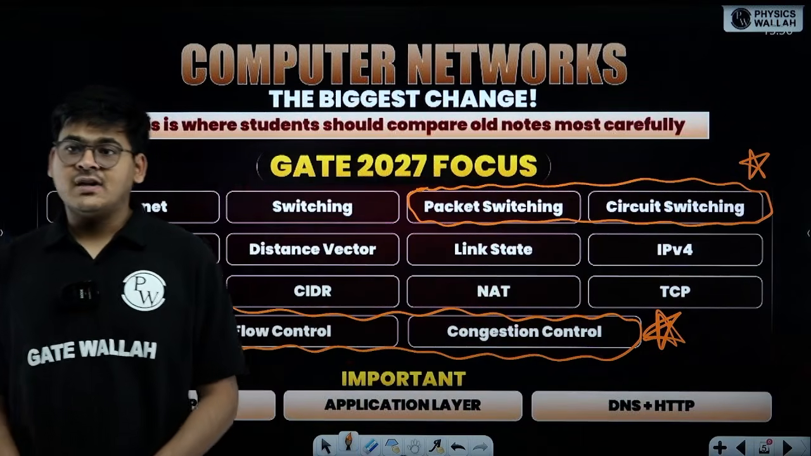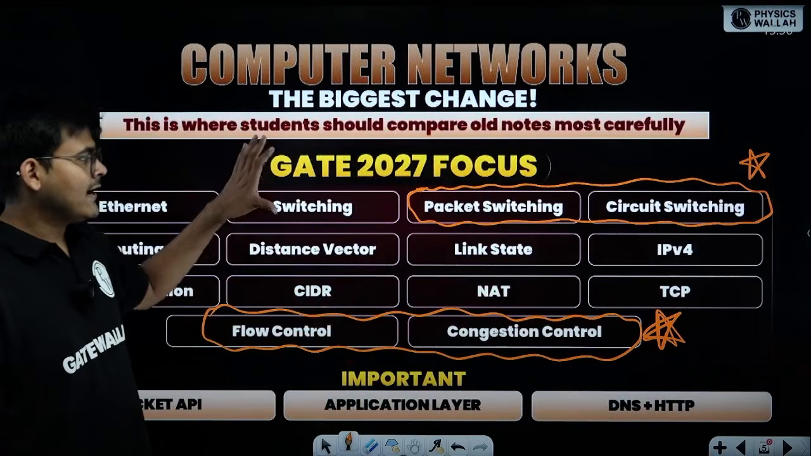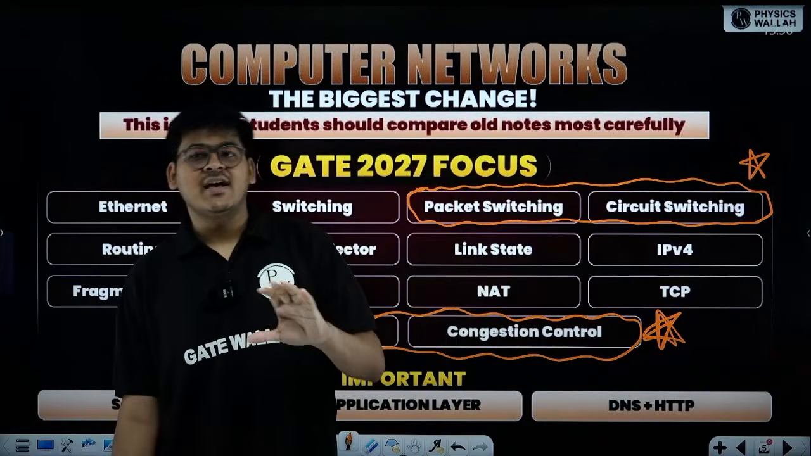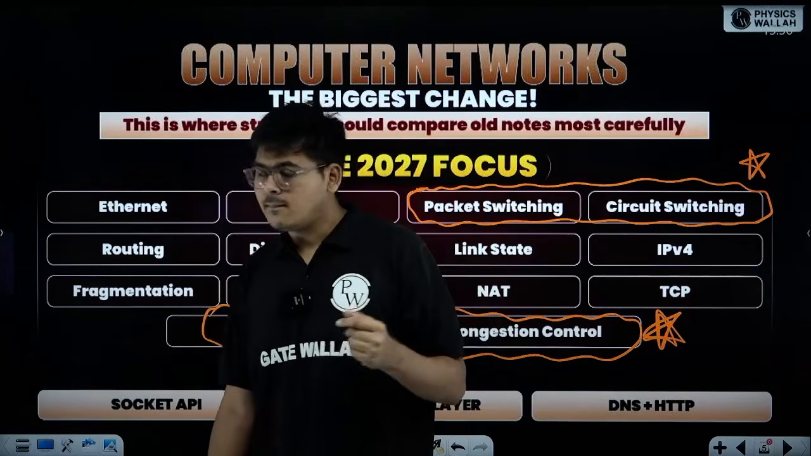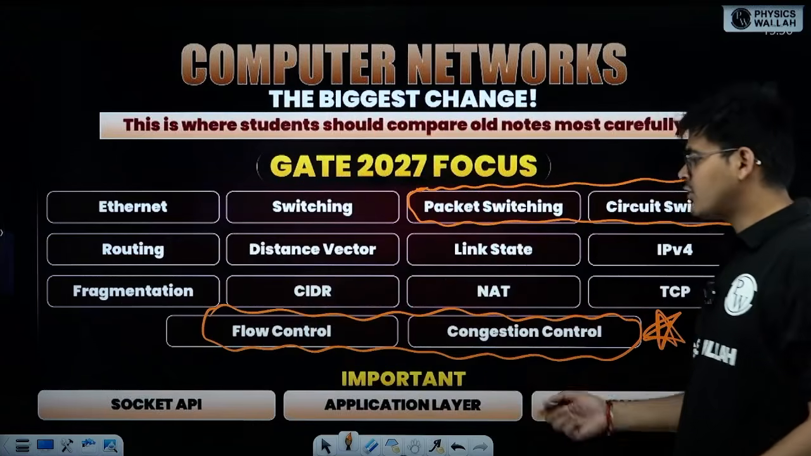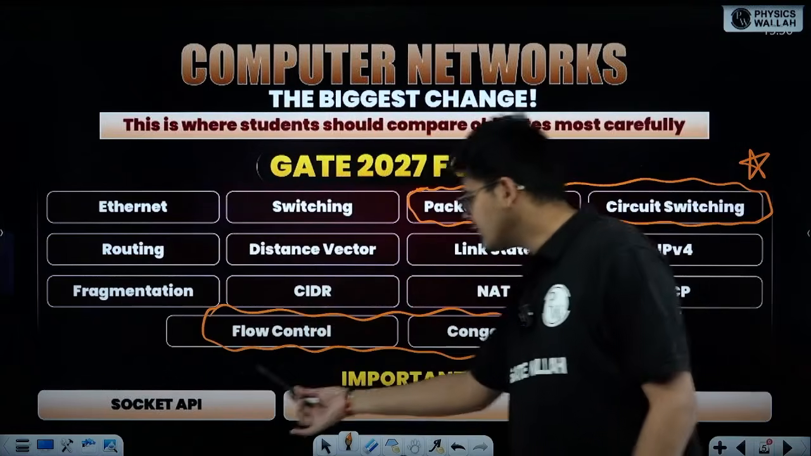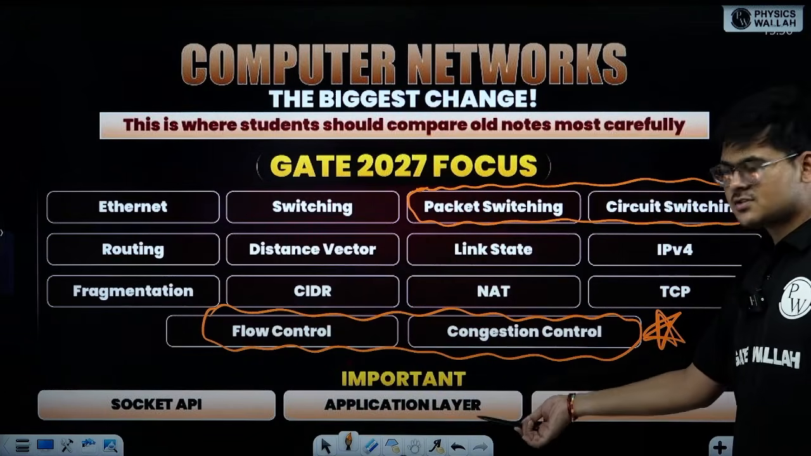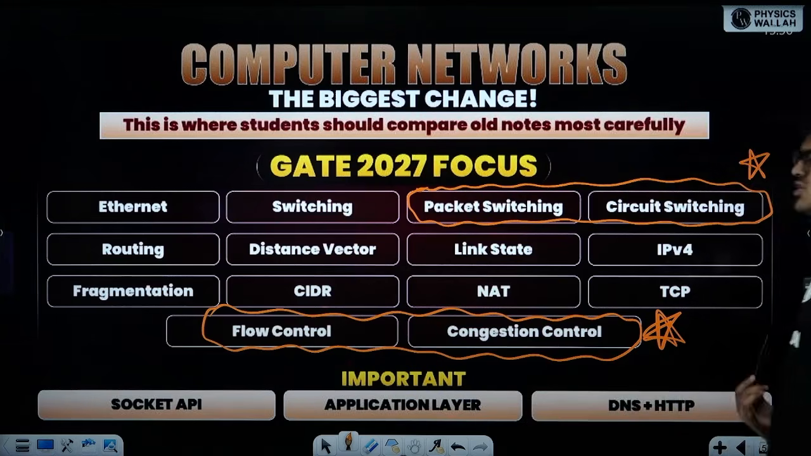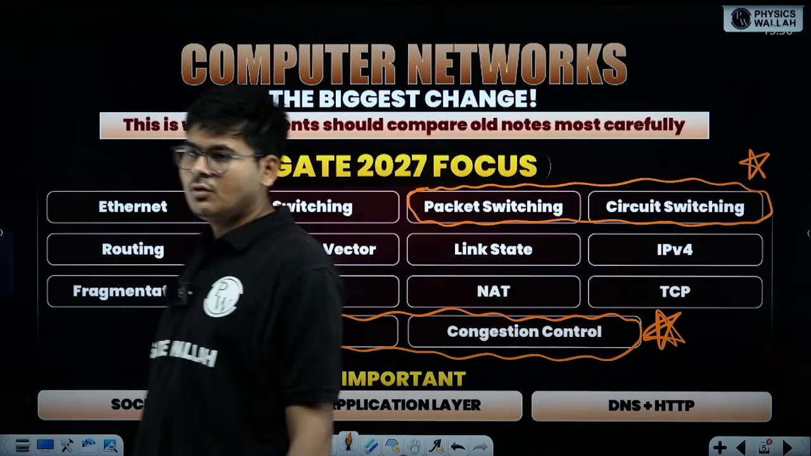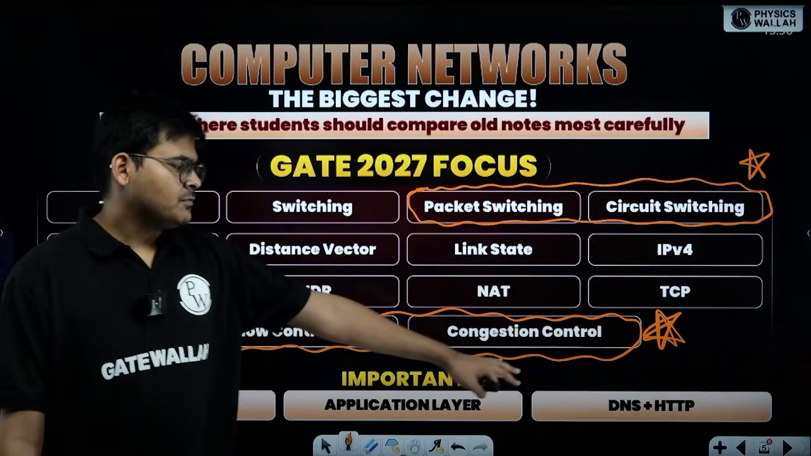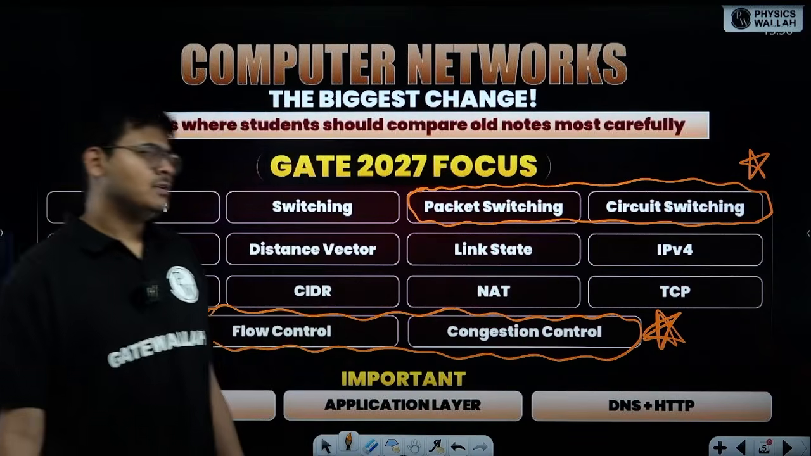So again, guys, as I told you, our focus is on helping you understand the changes and the major additions and removals. Now, with that, what is important? Socket API, application layer protocols, and DNS plus HTTP. Again, this is part of the protocols only, DNS and HTTP.